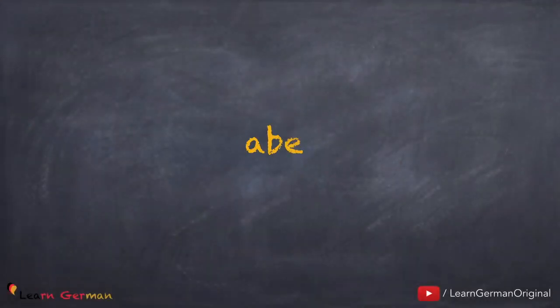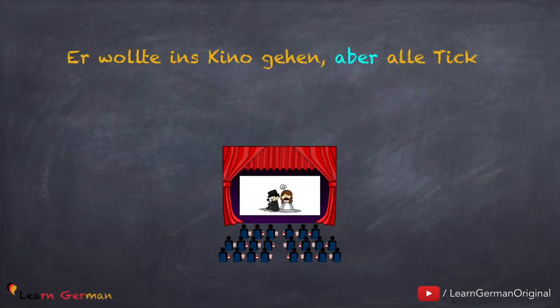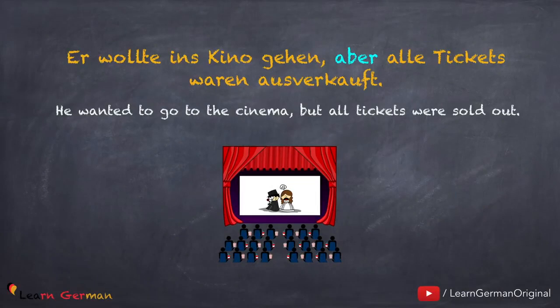The next conjunction is aber. And here's the first example. Er wollte ins Kino gehen, aber alle Tickets waren ausverkauft. Here also, the conjunction aber is bringing two sentences together.